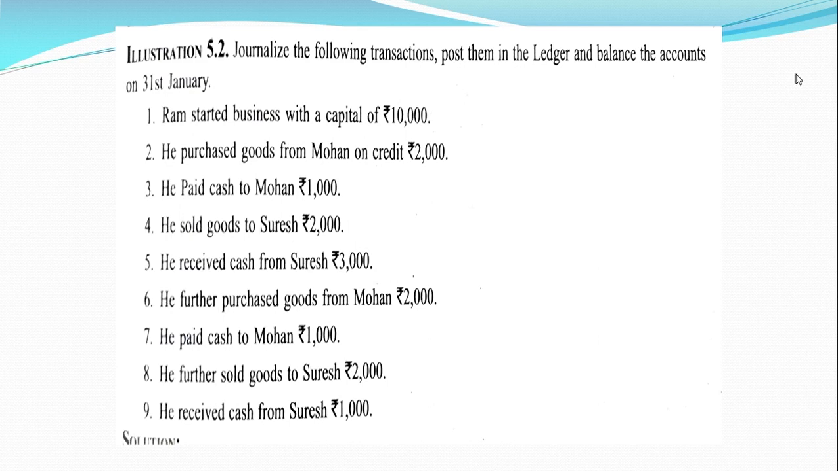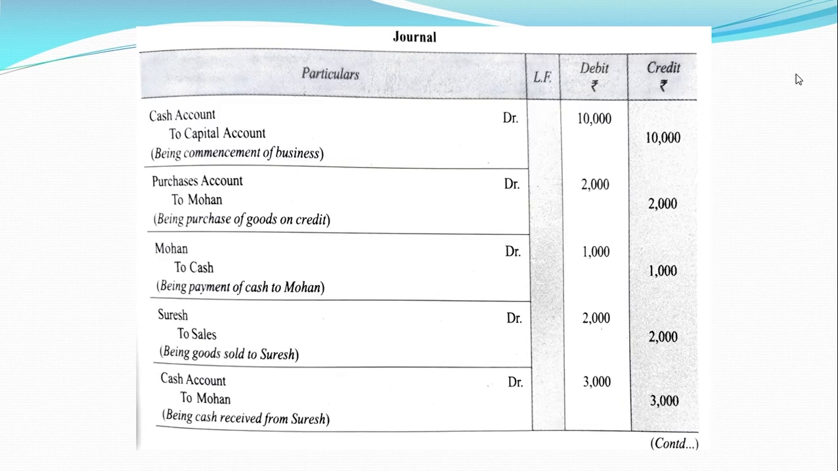Then we have the fourth transaction. He sold goods to Suresh. So here sold goods means goods are going out. So since assets are going out, it would be credited, and Suresh is the receiver of the goods, so he would be debited. So Suresh account debit to sales account, and amount would be 2,000 each.